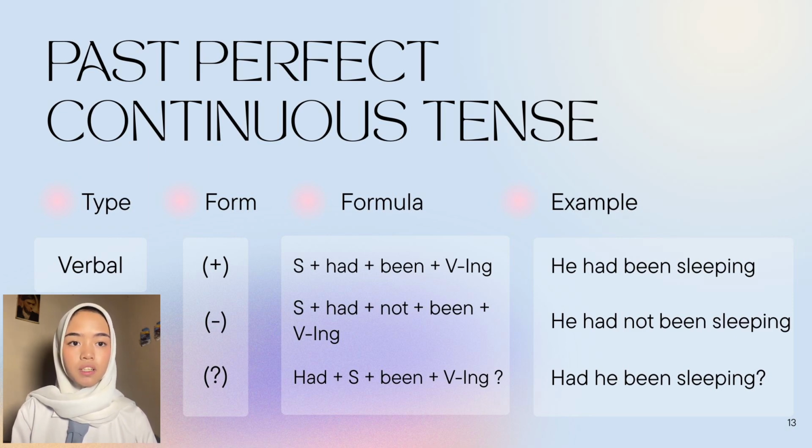For example, he had been sleeping. For its negative form, it is subject plus had not been plus verb ing. For example, he had not been sleeping. And for its last form, it is had plus subject plus been plus verb ing. For example, had he been sleeping?